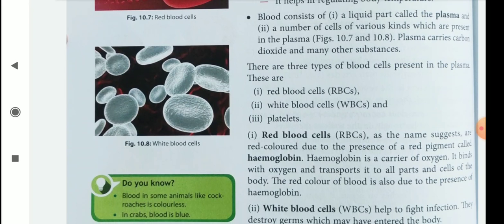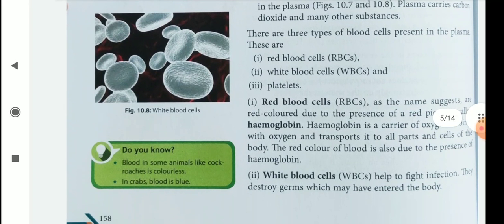Red blood cells, or RBCs, as the name suggests, are red in color due to the presence of a red pigment called hemoglobin. So, due to the presence of hemoglobin, our blood color is red. Hemoglobin is a carrier of oxygen. It binds with oxygen and transports it to all parts and cells of the body. The red color of blood is also due to the presence of hemoglobin. I already told you.